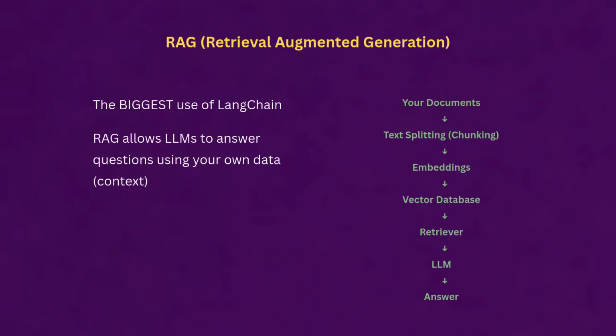Then you do the retrieval, and once you retrieve your custom data, you provide it to the LLM, and it uses that context to return the answer. I've explained the RAG concept in much detail in my other RAG video, so you can go and check that out as well.